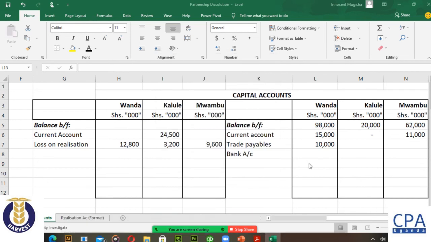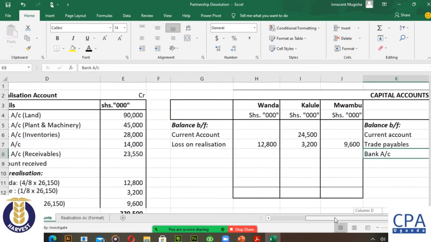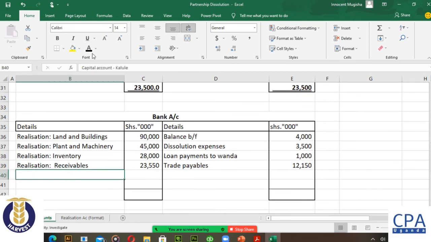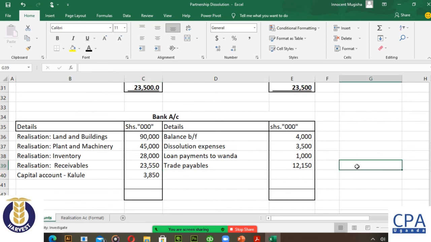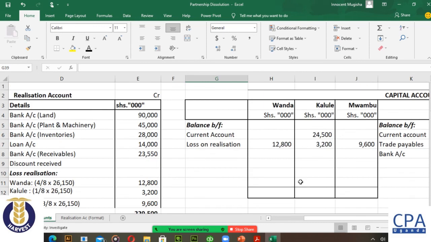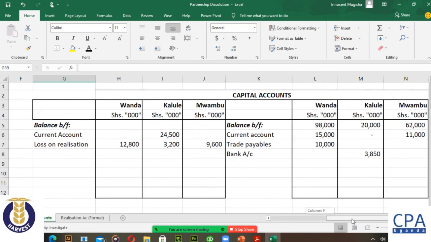Good. Now, they have told us that Kalule could only manage to pay half of it. So, you get half of 7,700. How much is that? 3,850. Correct. So, Kalule could only manage to pay 3,850. So, that's the figure that you see in the bank. Now, when you see our bank account, there's money coming from Kalule of 3,850. Now, this 3,850 is only half, meaning that Kalule does not have more money to pay. So, who is going to pay the other half?